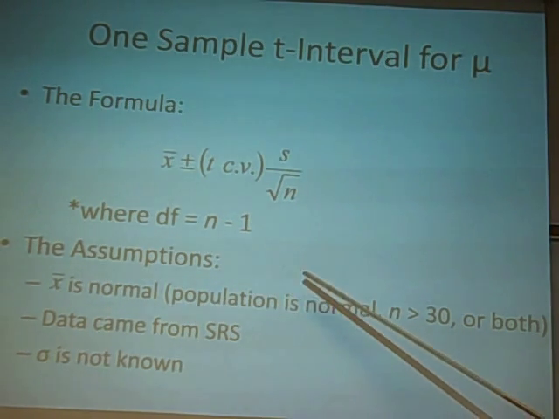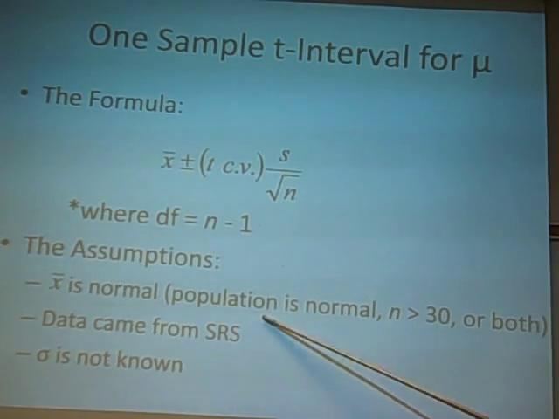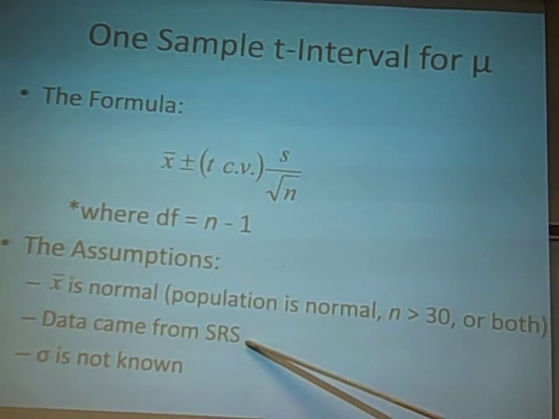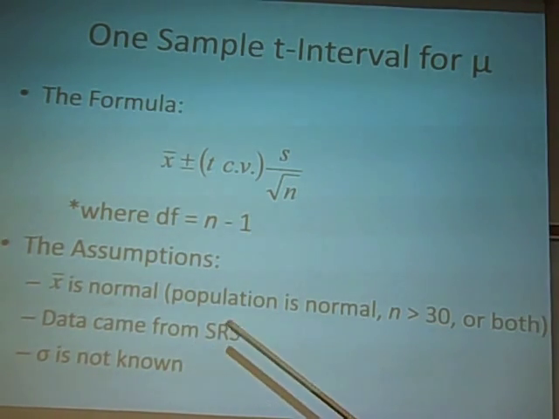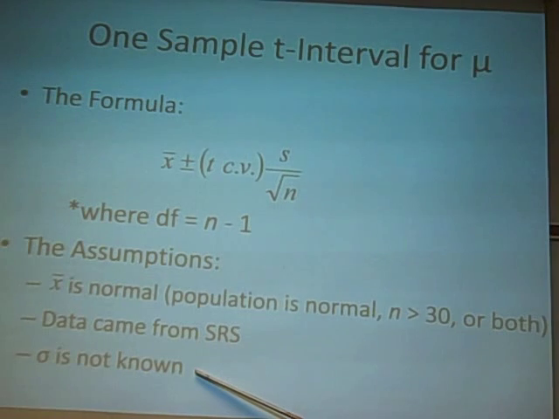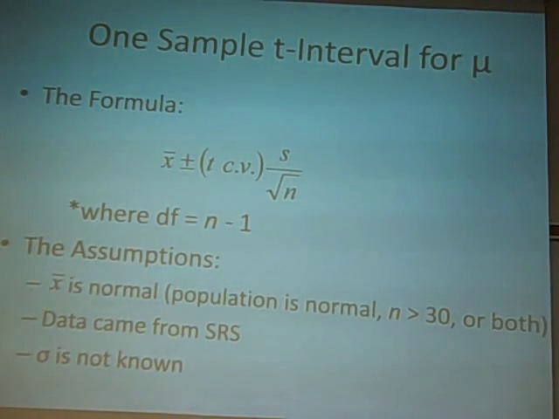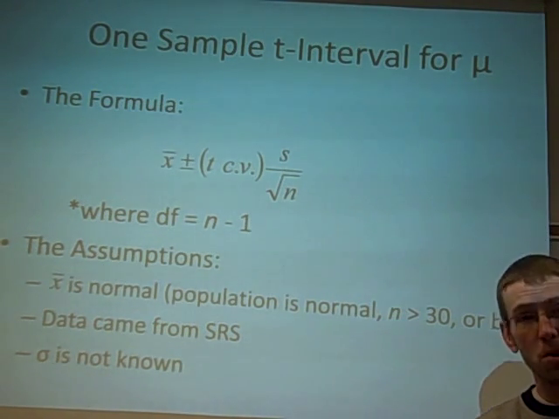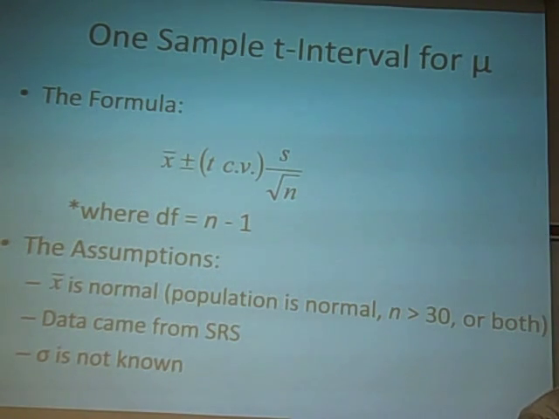In terms of assumptions, x bar normal, we still have that assumption. That was the same as last time. Data comes from a simple random sample, same. The only difference between these assumptions and the assumptions we had last time is that we're assuming that sigma is not known. And so when should you do the t interval, and when should you do the z interval? If you know sigma, do the z interval. If you don't know sigma, use S and do the t interval. That's the only difference. Okay?